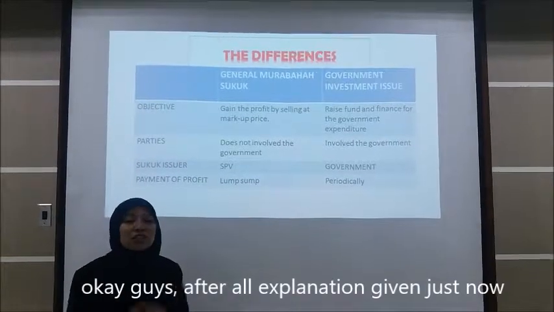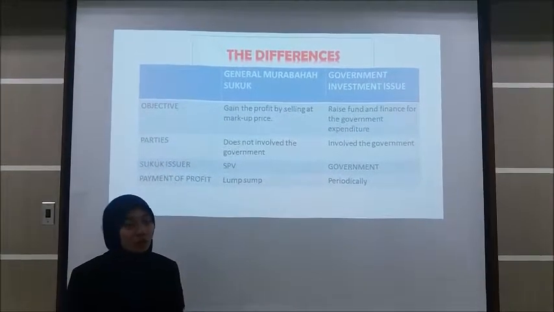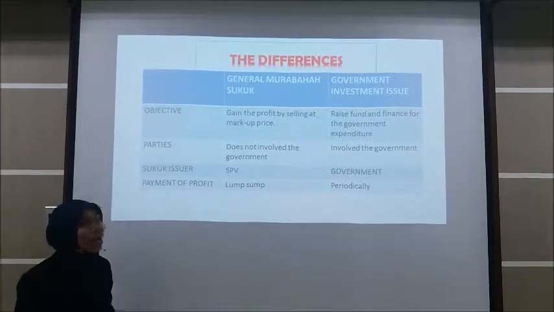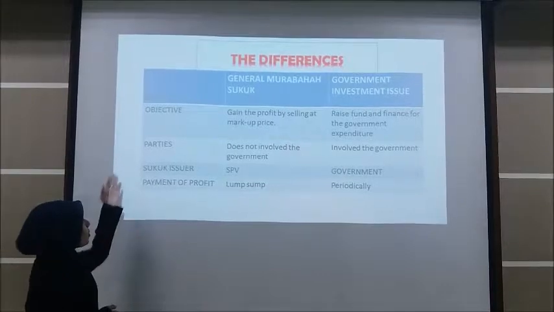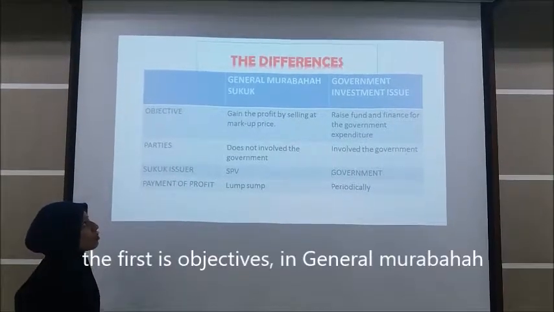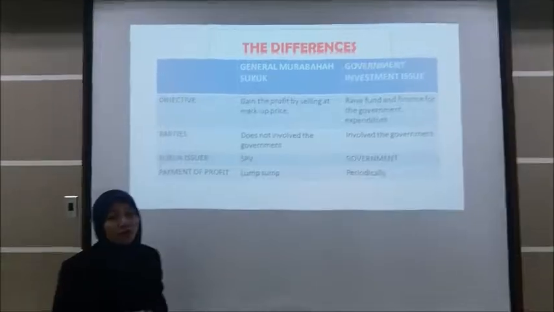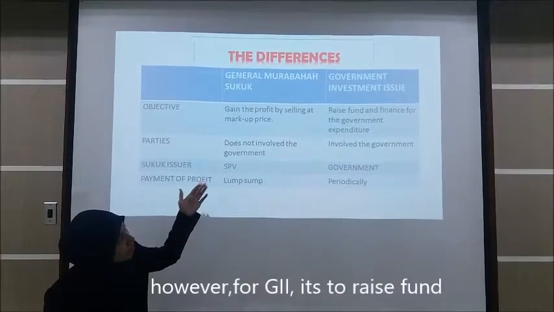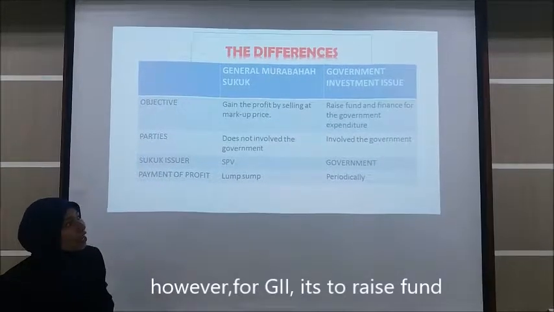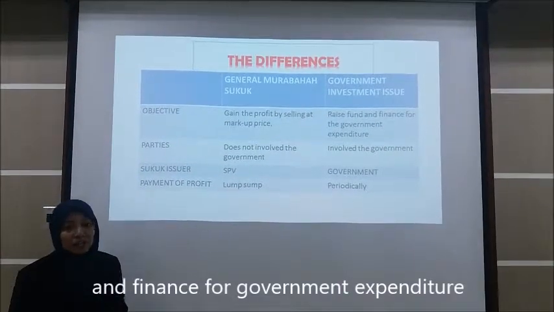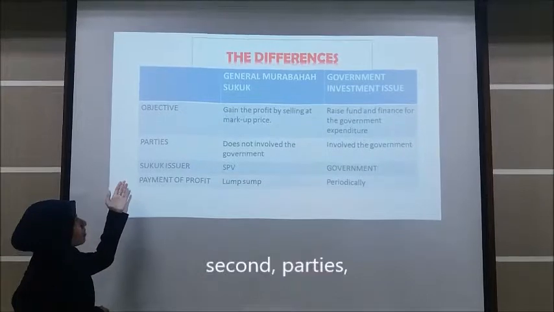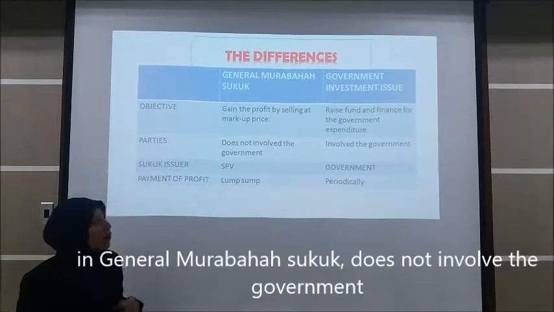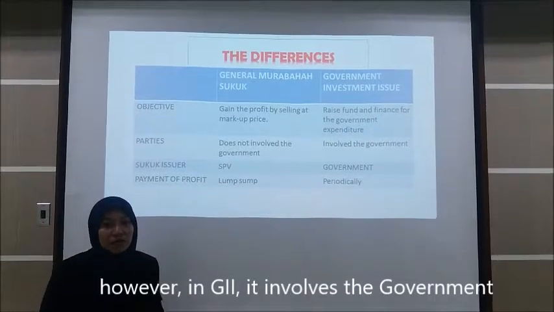Okay guys, after all the explanation given just now, here are the differences between General Murabahah Sukuk and GII. The first is the objective. In General Murabahah Sukuk, it is to gain profit by selling at the market price. However, in GII, it is to raise funds and finance the government expenditure. The second is the parties. General Murabahah Sukuk does not involve the government. However, the GII does involve the government.